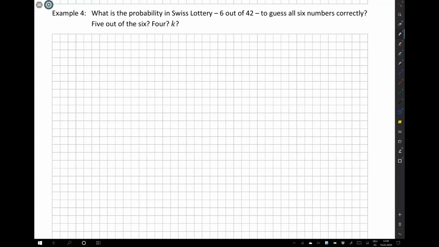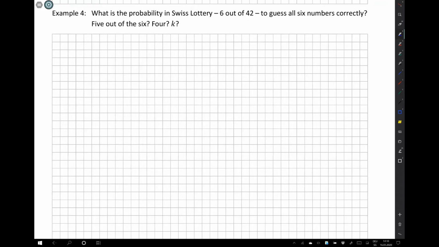Let us now look at example 4 on page 9. That is about Swiss Lottery, which means 6 out of 42. There are 42 balls numbered from 1 to 42 in an urn, and 6 are drawn randomly without replacement. And the question is, what is the probability of guessing all the 6 numbers right, or of guessing 5 out of the 6 numbers right, or 4 out of the 6 numbers, or just in general k out of the 6 numbers?